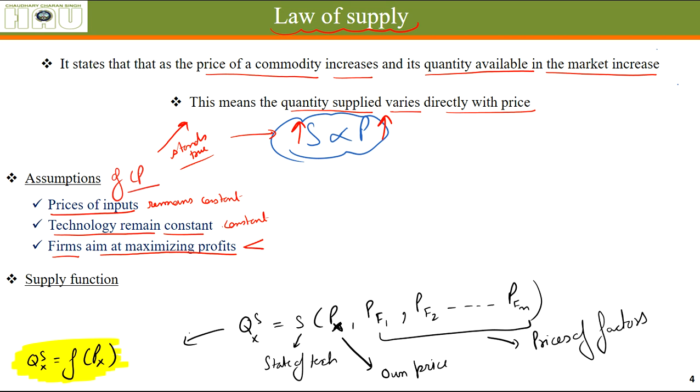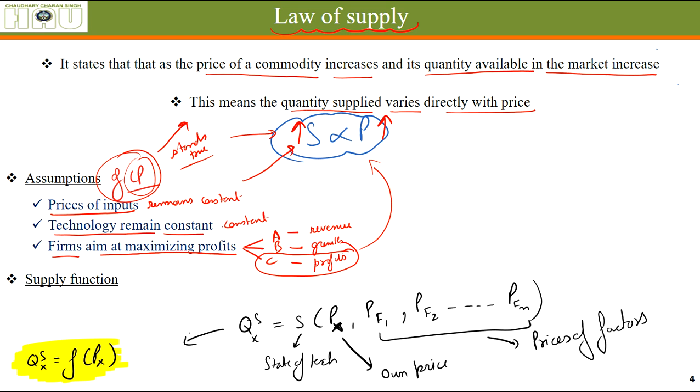There are different objectives. Some firms aim at maximizing revenue, that means maximizing sales. Some firms aim at maximizing growth, and most of the firms aim at maximizing profits. So this is the thing that is most relevant for our law to stand true, that most of the firms aim at maximizing profits. The assumption of ceteris paribus means things that are supposed to be constant, everything else remaining constant. Supply varies directly with price.